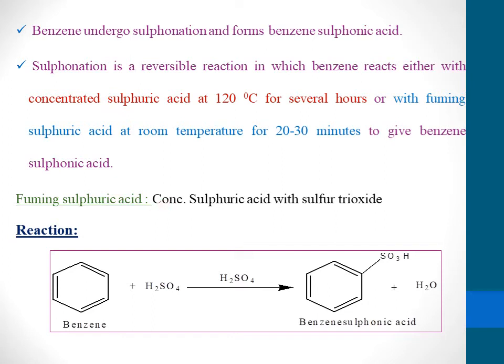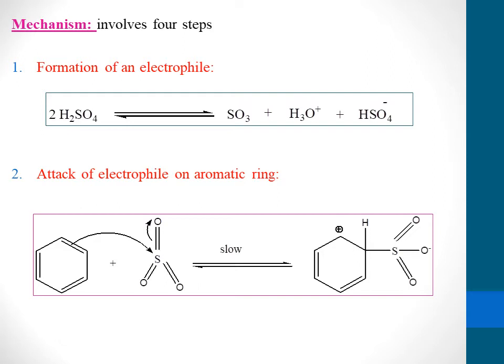So here I am explaining with concentrated sulfuric acid. So this is the reaction. Benzene reacts with concentrated sulfuric acid, two molecules, and gives benzene sulfonic acid with the liberation of water. And coming to the mechanism, as we already discussed in the previous videos, all the electrophilic aromatic substitution reactions involve 3 steps. But in the case of sulfonation, along with the 3 steps, one added step is there, that is addition of proton.